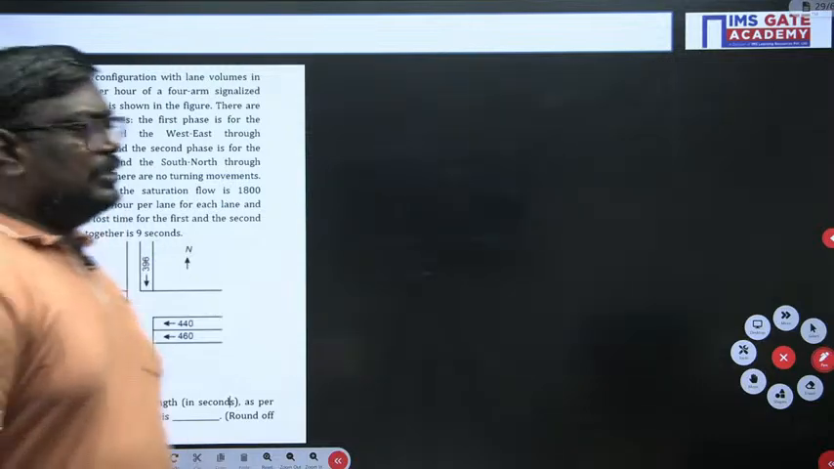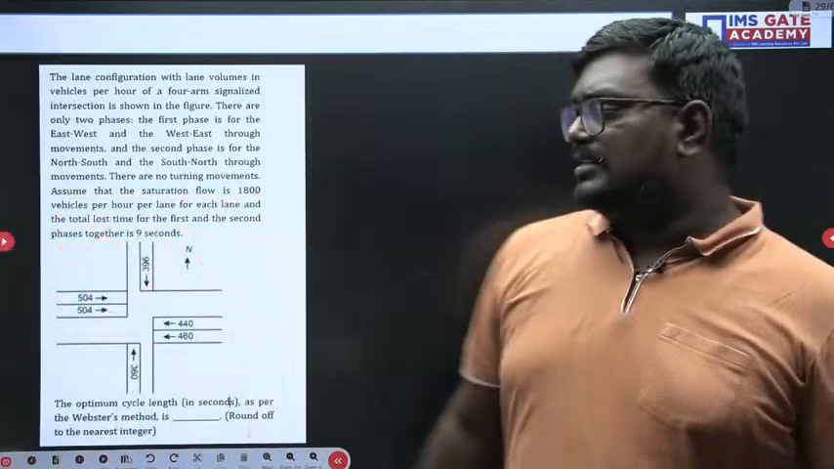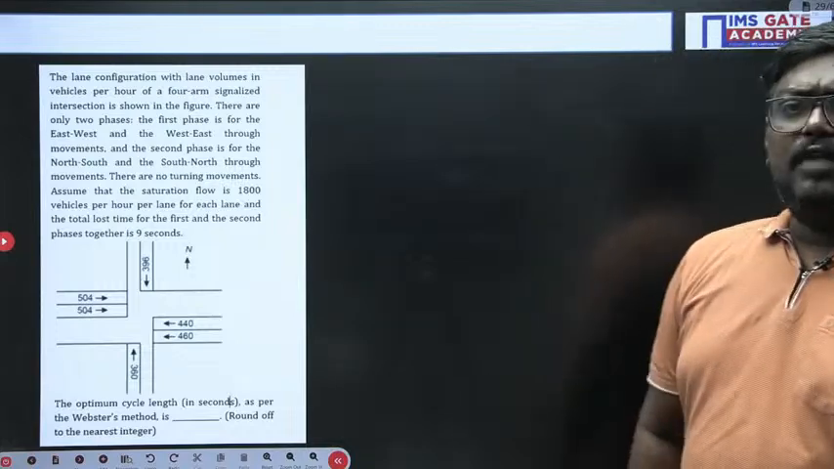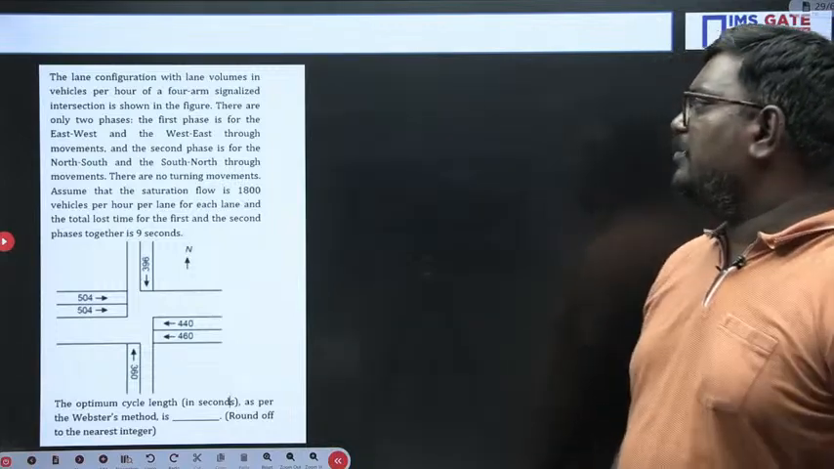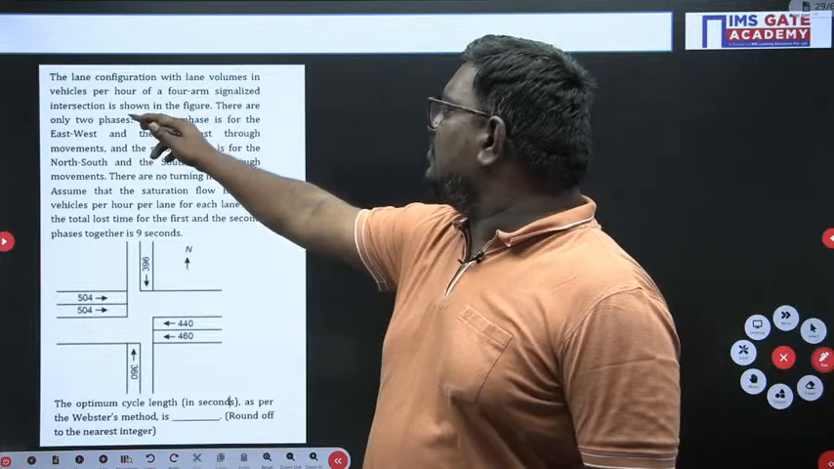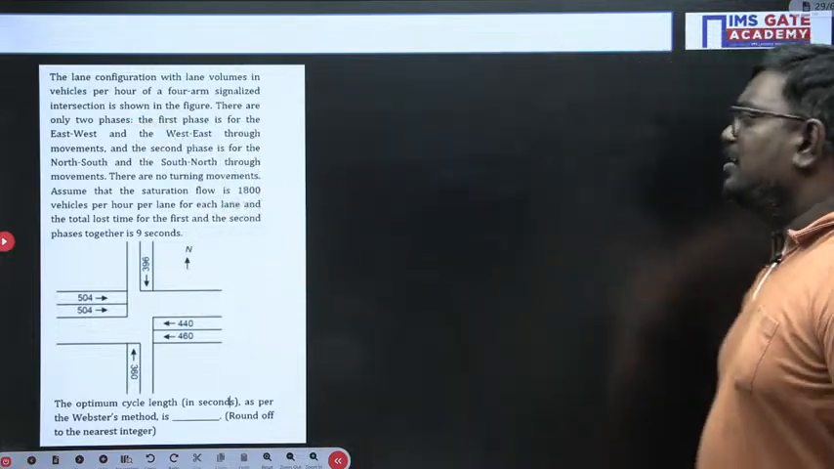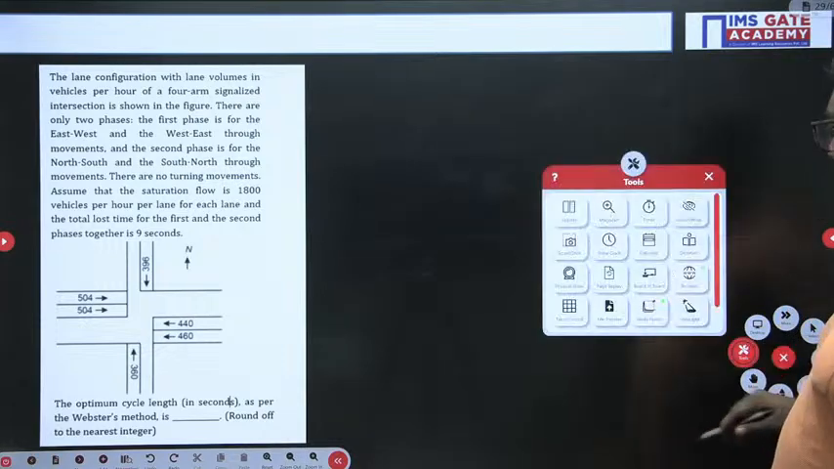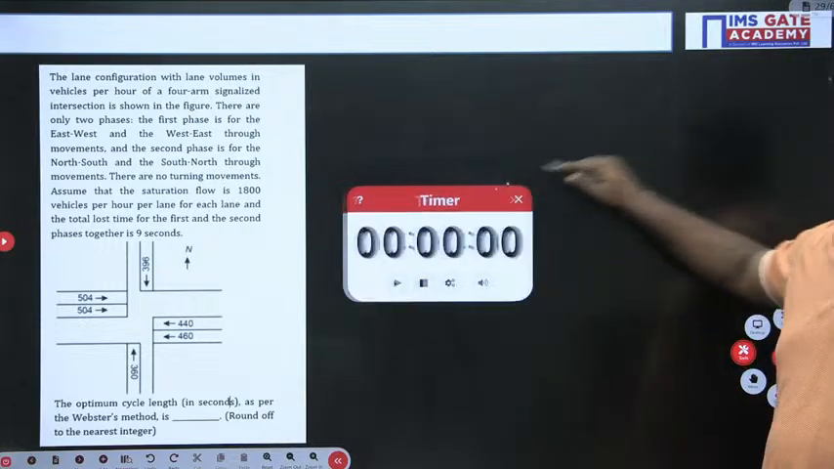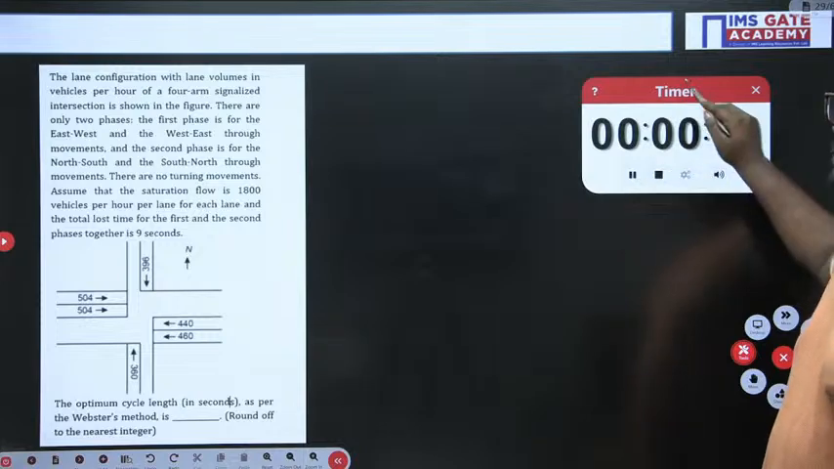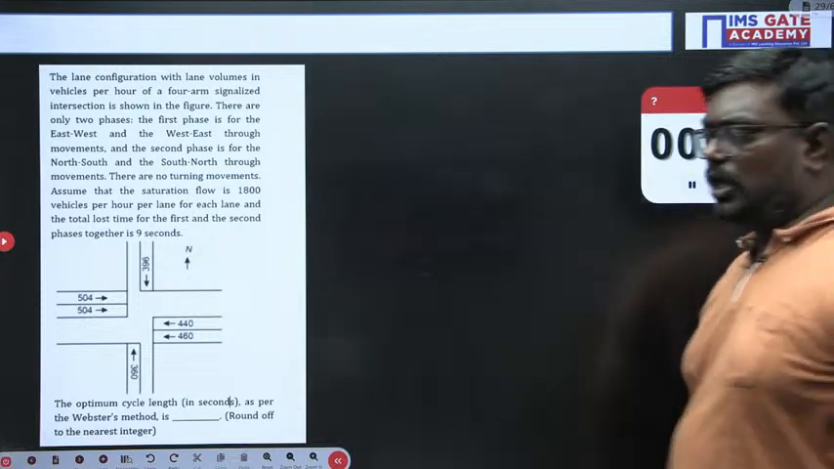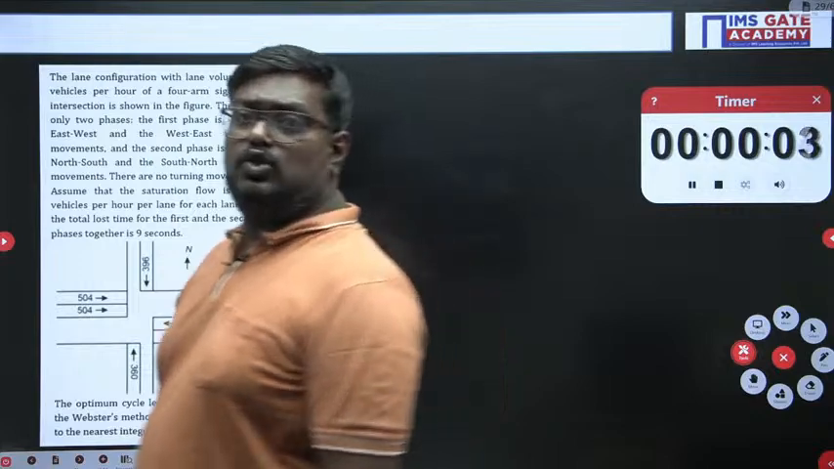Next, see this question. The question here is: the lane configuration with lane volumes in vehicles per hour for a four-arm signalized intersection. There are only two phases. The first phase is for east-west. Please solve that problem, students. I would be very happy if you solve the problem and reply with the answer in the comment box.